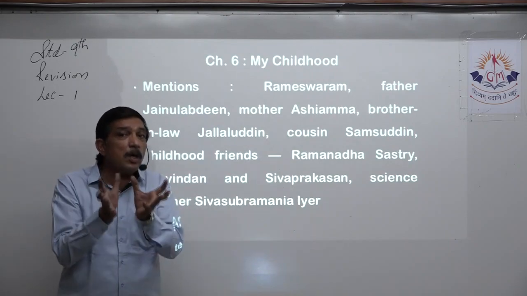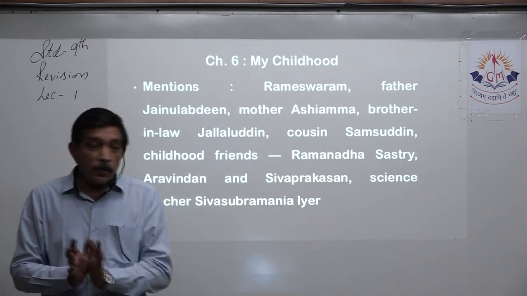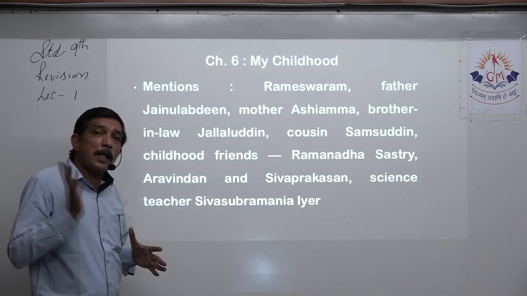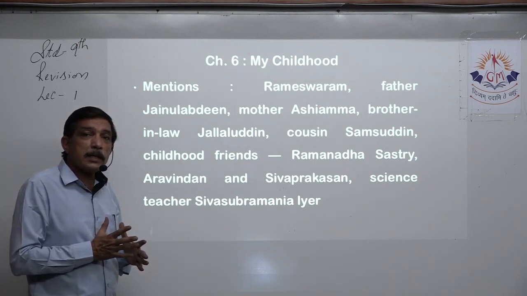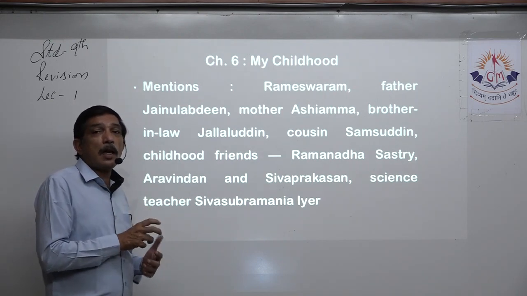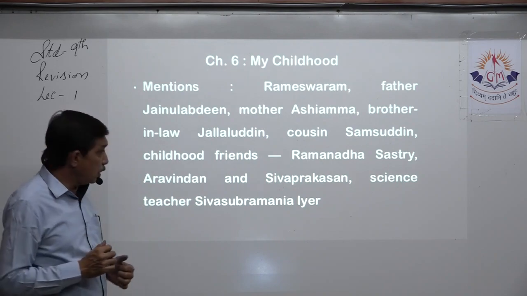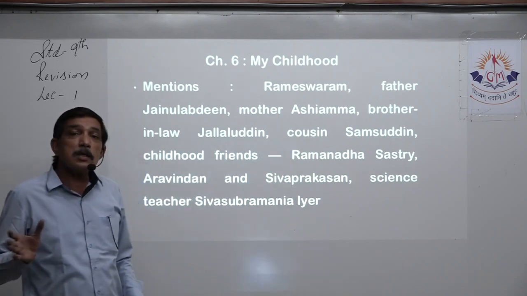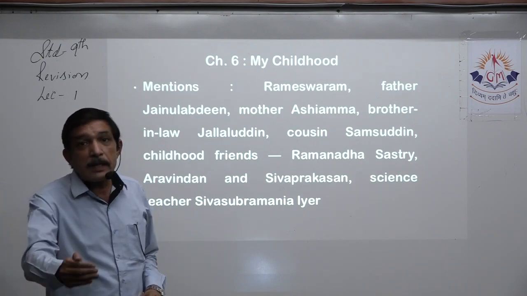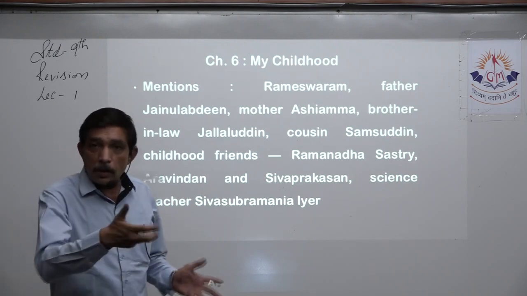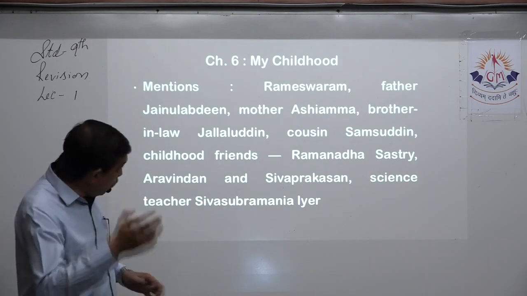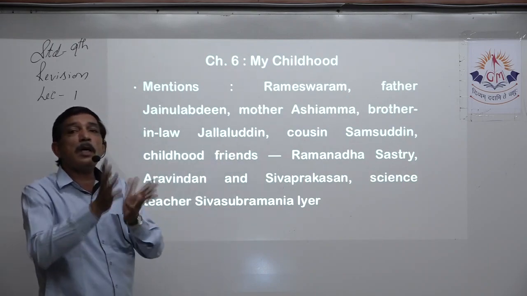Because these stories are woven with these names, right? For example, brother-in-law Jalaluddin, yes, he tells about wartime stories when the World War started. Yes, he used to tell the stories of World War, and Abdul Kalam used to verify that from the newspaper. Next, Cousin Samsuddin is the person who gave the first break to earn wages, where Abdul Kalam worked to collect the newspaper and distribute in the city. That is where he earned his first wages in his life. Very important people, and stories are woven around them.